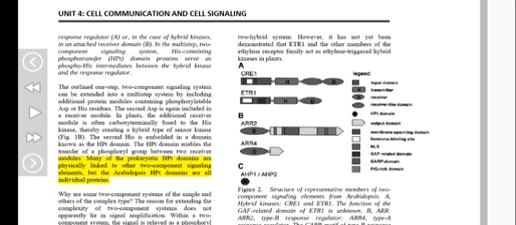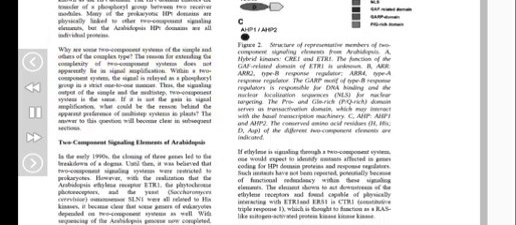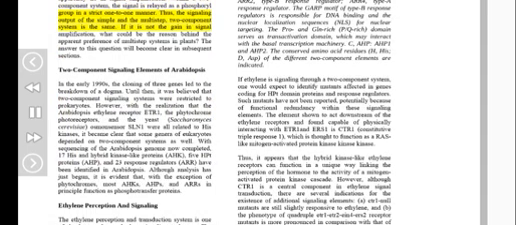The reason for extending the complexity of two-component systems does not apparently lie in signal amplification. Within a two-component system, the signal is relayed as a phosphoryl group in a strict one-to-one manner. Thus, the signaling output of the simple and the multi-step two-component system is the same. If it is not the gain in signal amplification, what could be the reason behind the apparent preference of multi-step systems in plants? The answer to this question will become clear in subsequent sections.